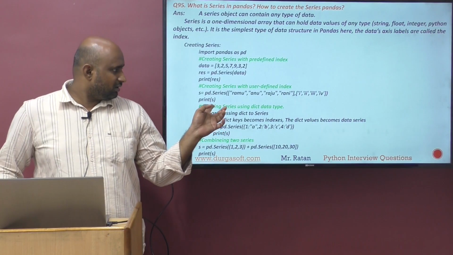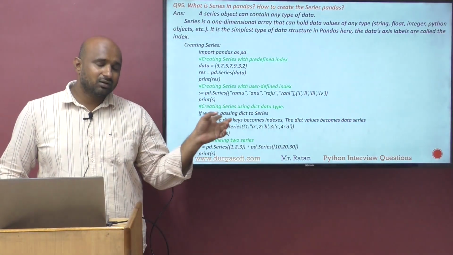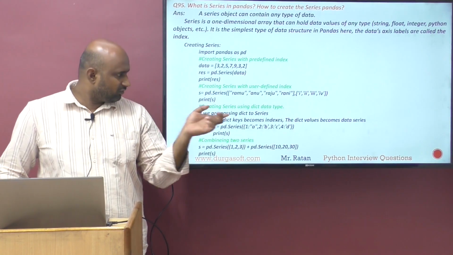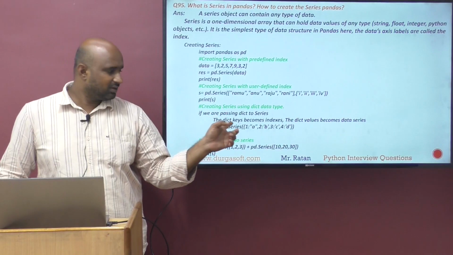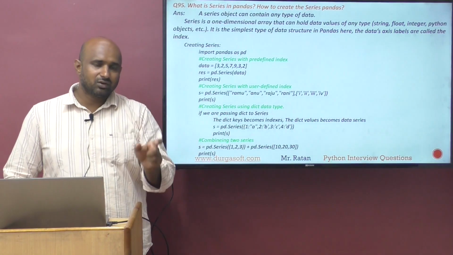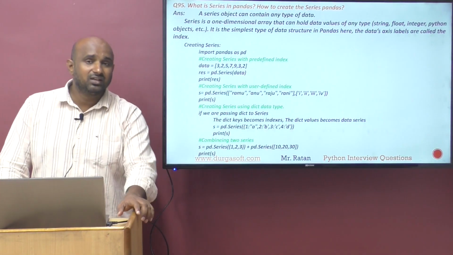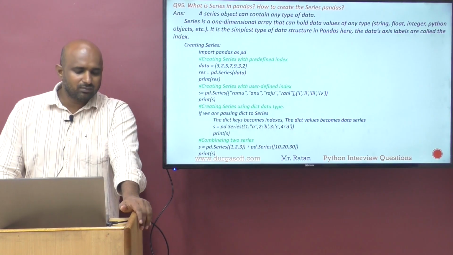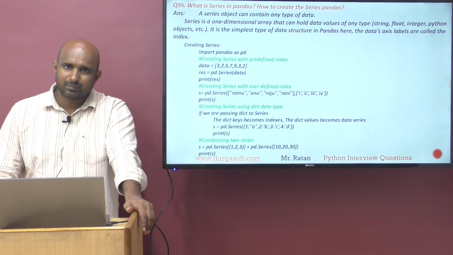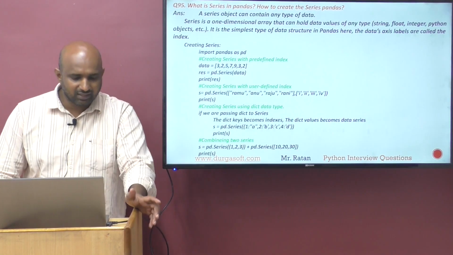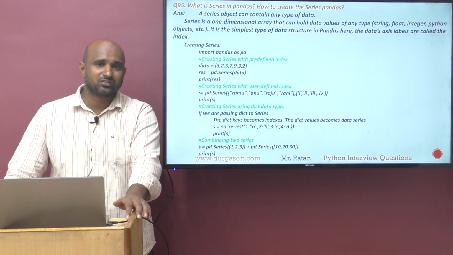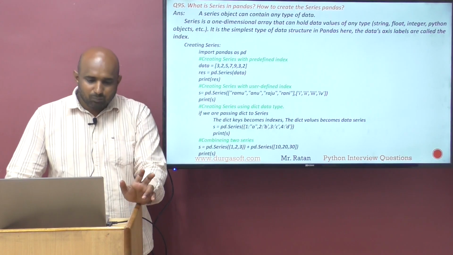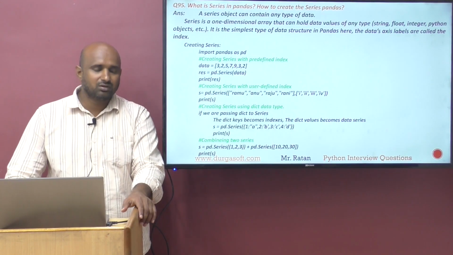But when you create the series using a dictionary, if you are passing a dictionary to the series class, the dictionary keys become the indexes by default. And the fourth one is combining two series. Even if you want, you can combine two series, it's not a problem. Like addition, multiplication, subtraction operations. We can do arithmetic operations on series also.